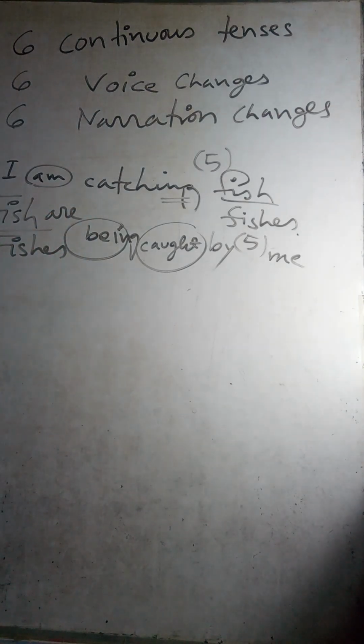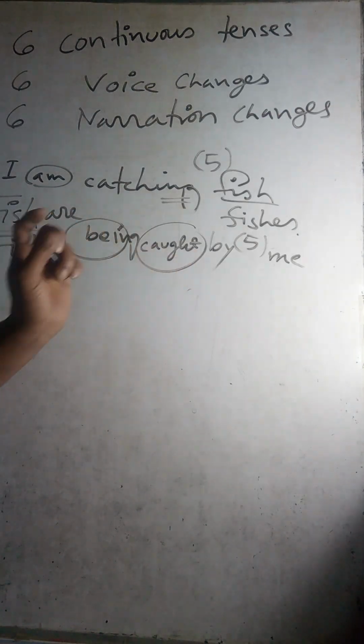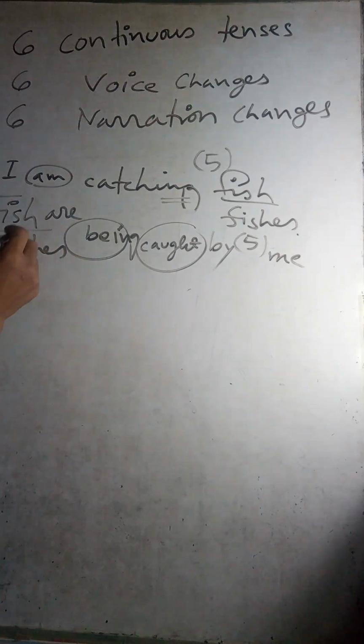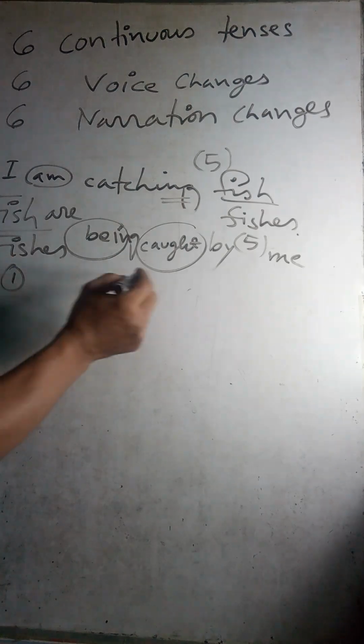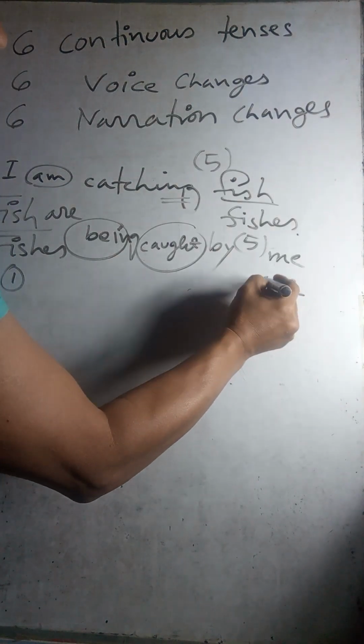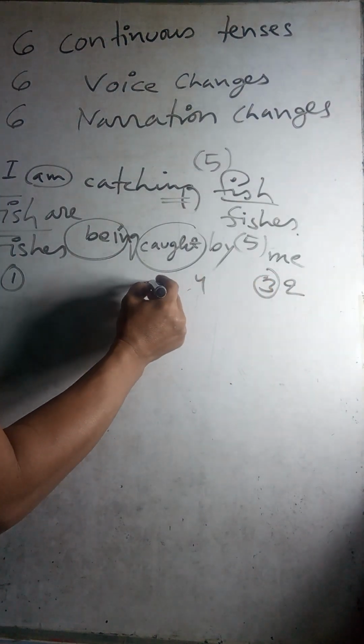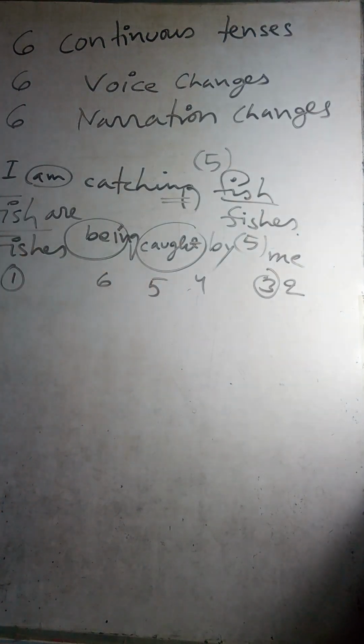So fish are or fishes are being caught by me. So this one is first, suppose fishes 1, and then 2, then 3, then 4, then 5, then 6, right?